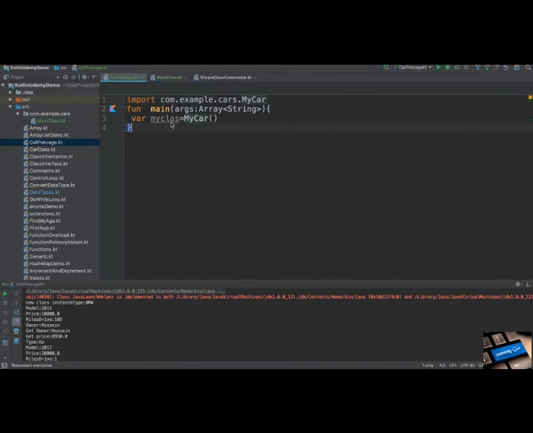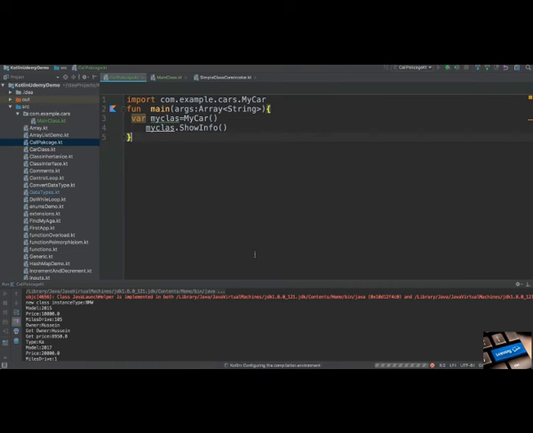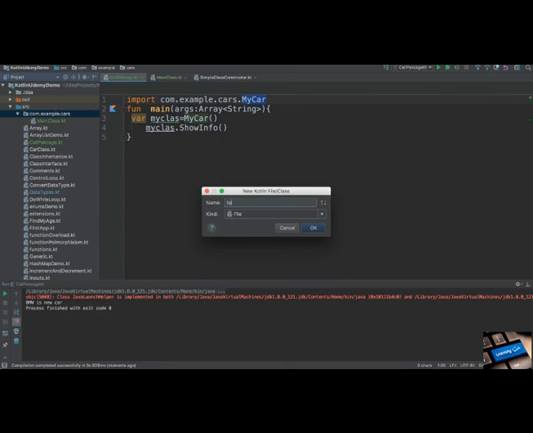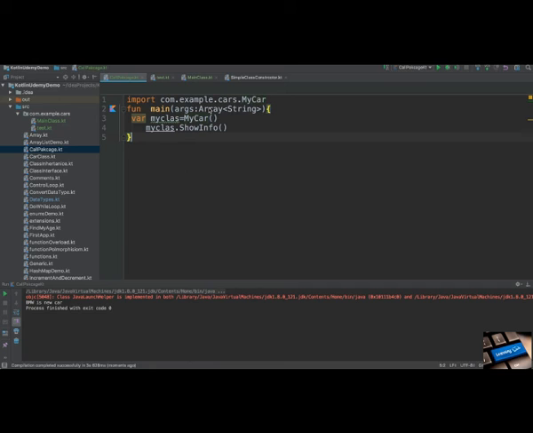Now you could get an instance of MyCar, and it's really easy for you to just say dot showInfo, and when you run it, it prints the information for the car. So the idea here is, when you go to Android, you will see many packages, and packages call other packages. Whenever you want to call any package, you say import for that package and the class name. If you have too many classes in that package, just think about you have another file, name it, for example, test.kt, whatever, and more you have there. You will not give it a class name.